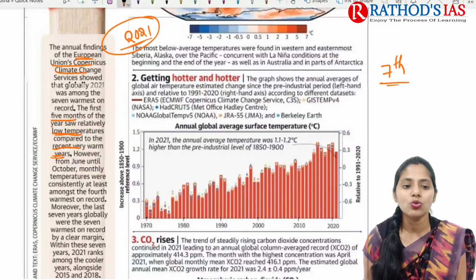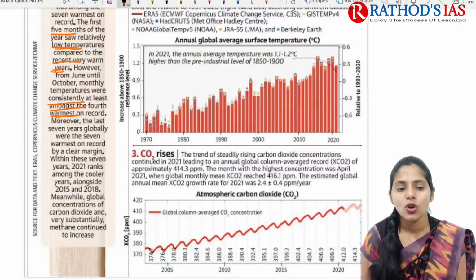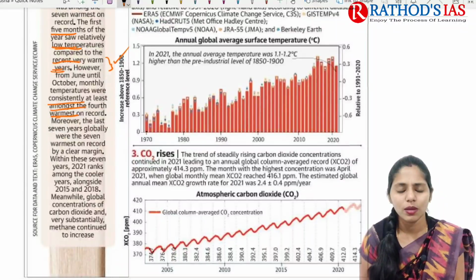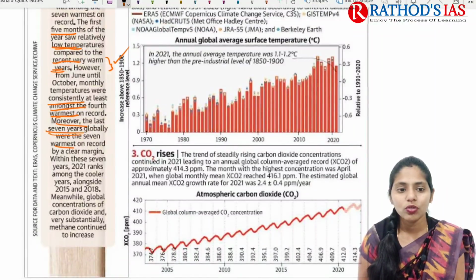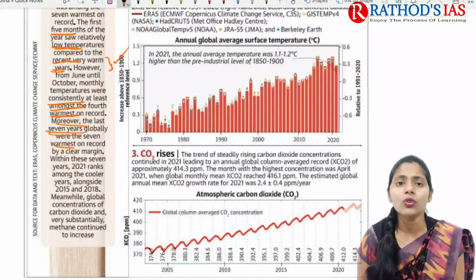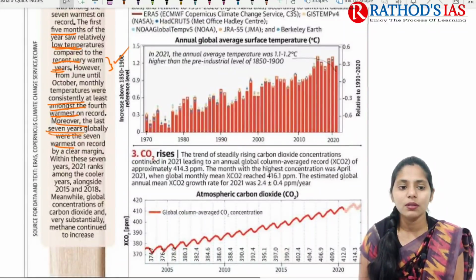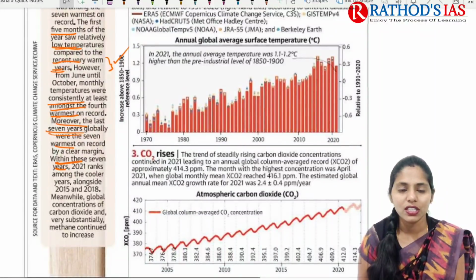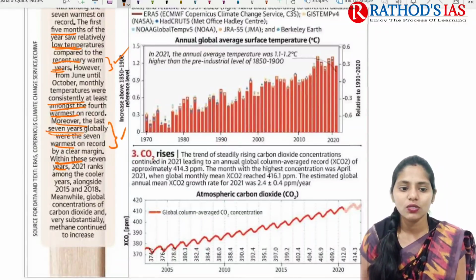However, from June until October, monthly temperatures were consistently among the 4th warmest. In the first 5 months we saw low temperature, but in the next 4 months there is an increase of temperature. Moreover, the last 7 years globally were the 7 warmest on record by a clear margin. With these 7 years, there is an increase of temperature. So this is what it mainly says.